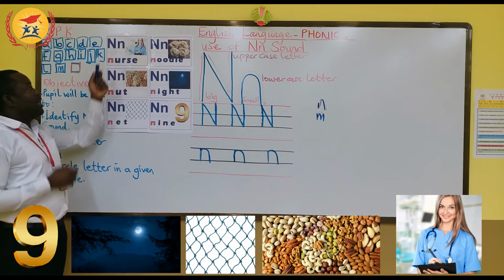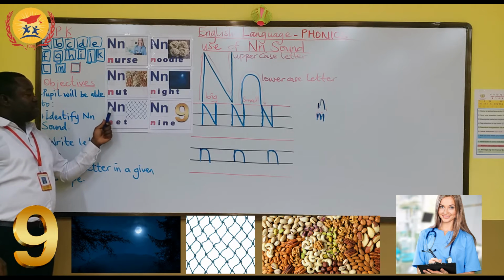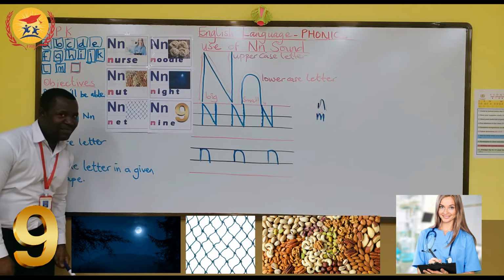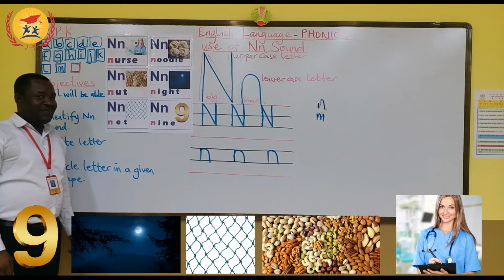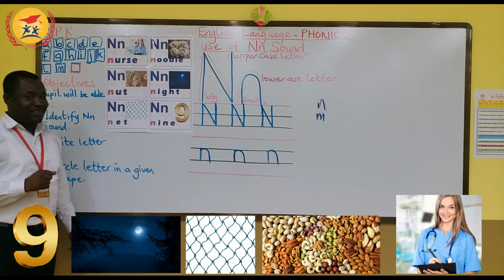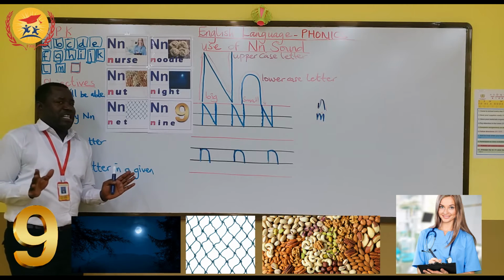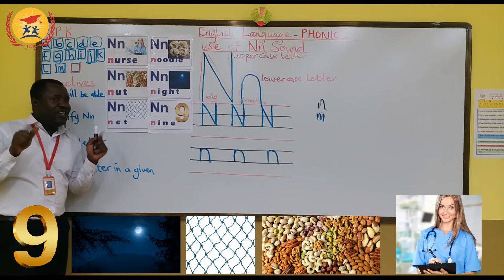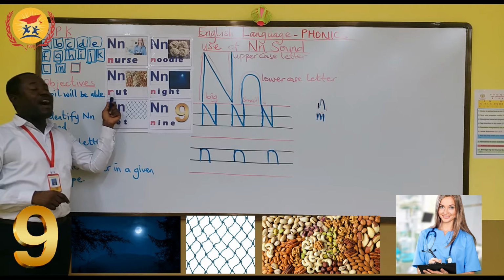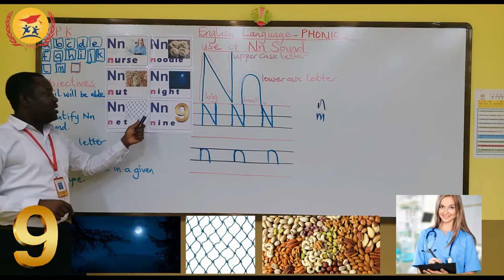As I come here, we have N for noodle. I think you love noodles and you eat a lot of noodles. Yes, I remember. Winfred likes noodles. Regina also likes noodles. Peach also likes noodles. Everybody likes noodles. But Winfred, no. I don't like noodles, but you like. So N for night, N for night.